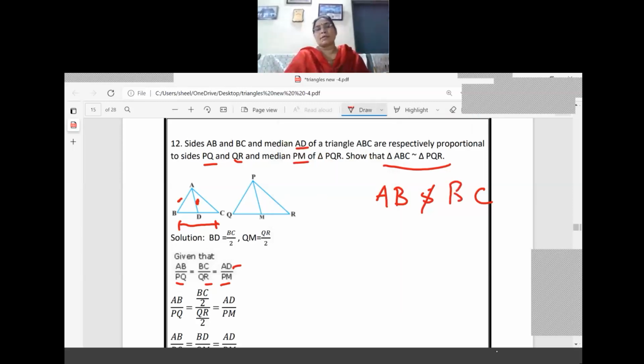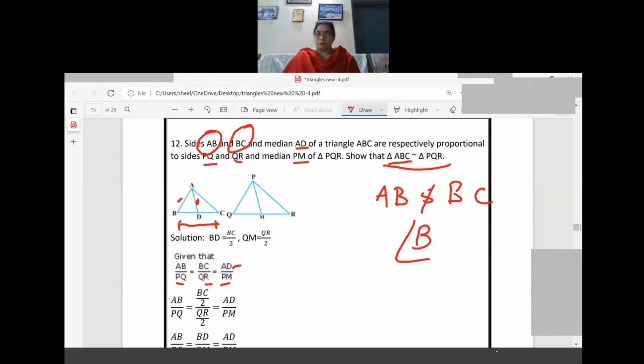I have written AC only. It is wrong. It is given that AB and BC, right? So in triangle ABC, which sides are we taking? AB and BC. So what is the included angle we need there? We need the included angle, angle B. But we don't have any idea about angle B, right?